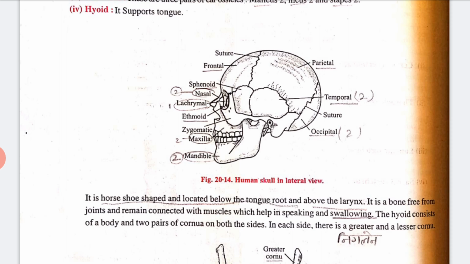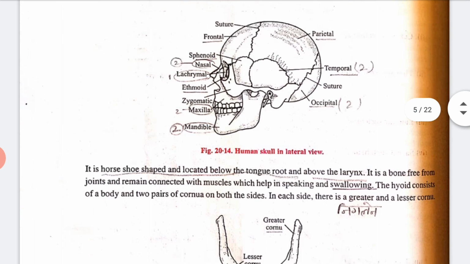These include nasal 2, maxillary 2, zygomatic 2, mandible 1, lacrimal 2, palatine 2, inferior nasal conchae 2, and vomer 1. Now the ear bones. There are 3 pairs of ear ossicles, that is malleus, incus and stapes. Clear? Now the hyoid supports the tongue. So this is all about the skull and its different parts.